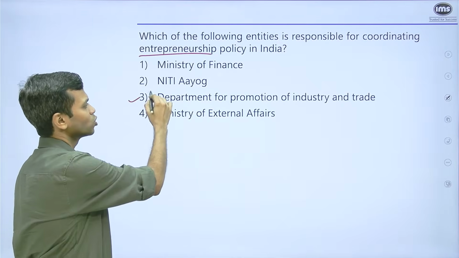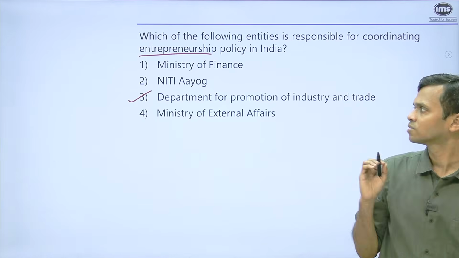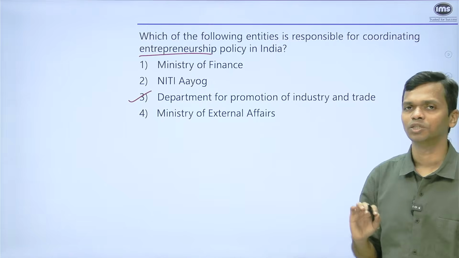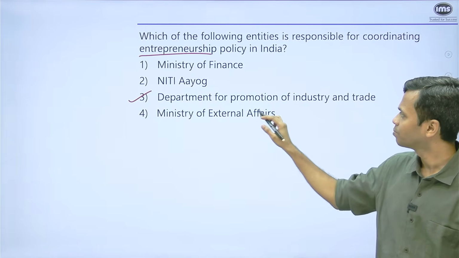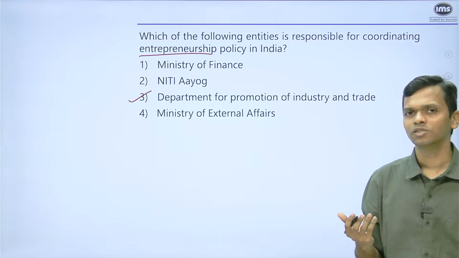Department for Promotion of Industry and Trade. This directly discusses or deals with what entrepreneurship is going to be. So that is why Department for Promotion of Industry and Trade, that's the right answer. Ministry of External Affairs, not so much.